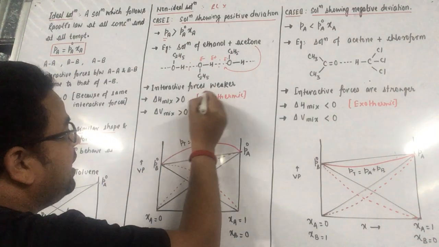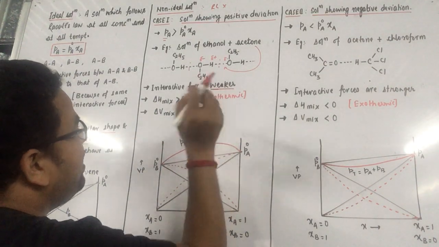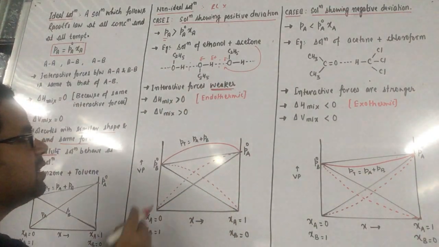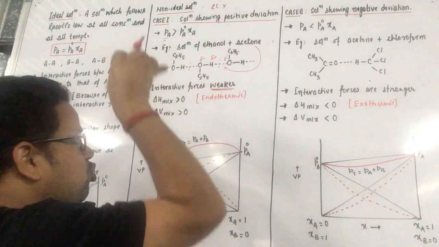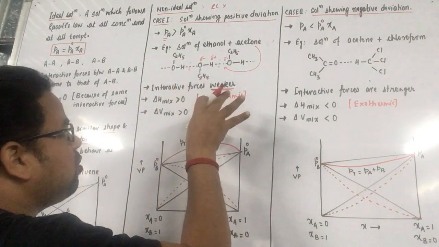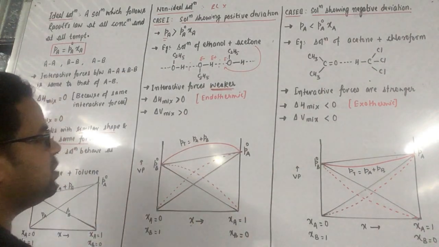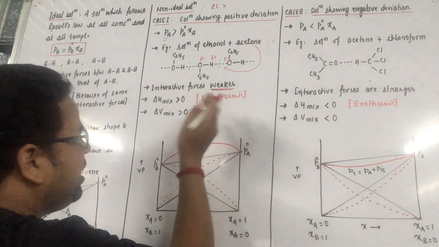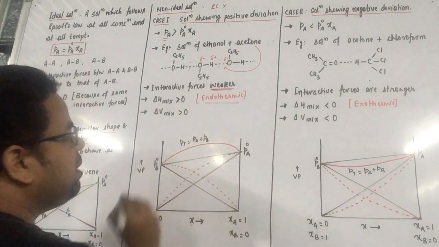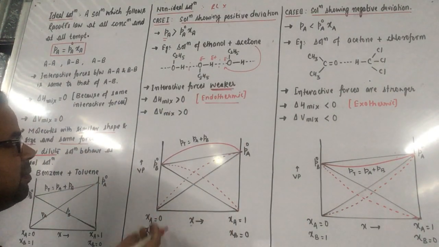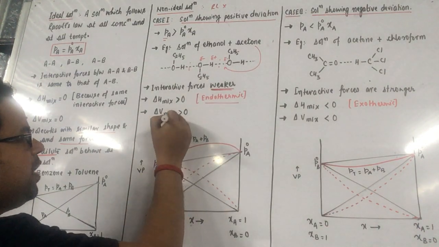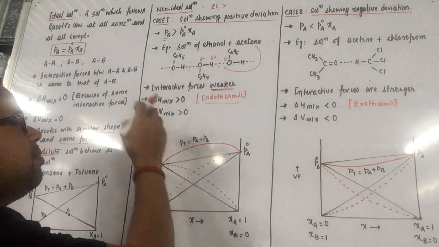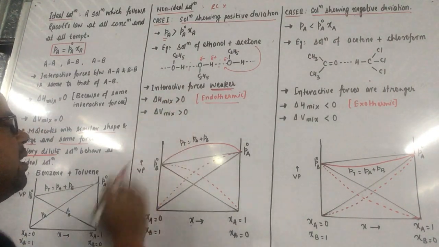Now the interactive forces are weaker here. The final solution which is forming will have weaker interactive forces. The components themselves have stronger interactive forces, and the final solution is forming with weaker interactive forces. So if the final solution is forming with weaker interactive forces, it will be an endothermic process, energy will be absorbed. And if the forces are weaker, the resulting solution may have slightly more volume. So delta V mixing is greater than 0.